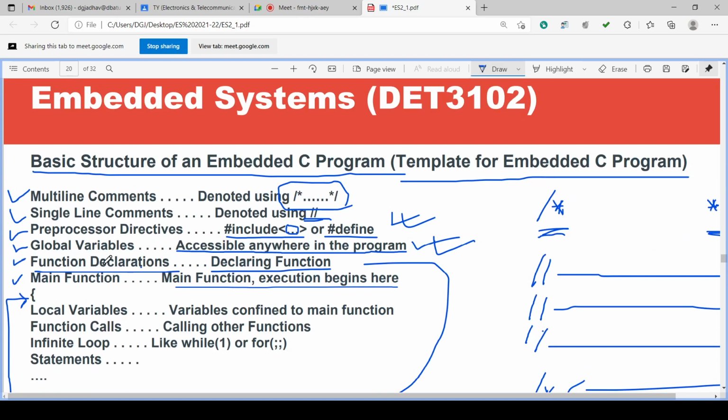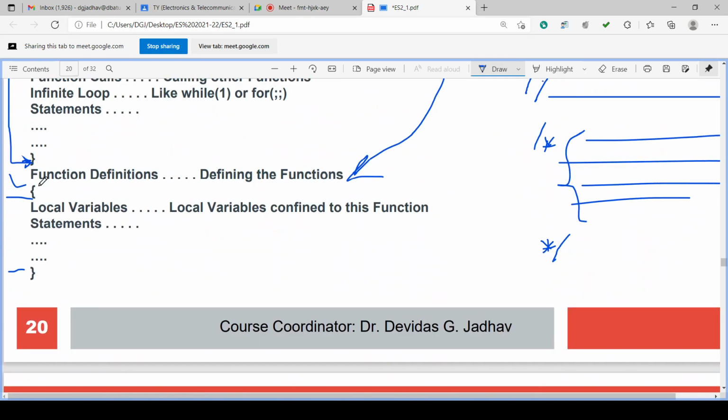Just like the main program, you write the function name and function definition, defining the function, and this function will have an opening curly brace and a closing curly brace. In between the opening and closing curly braces, there will be the program of the function. And again, one more function is there. After that we can write the second function, the third function, however many functions you have declared, you can write all here.